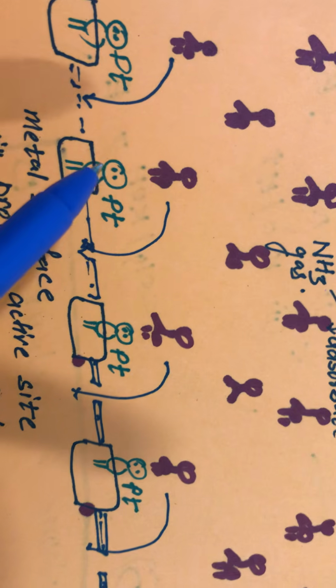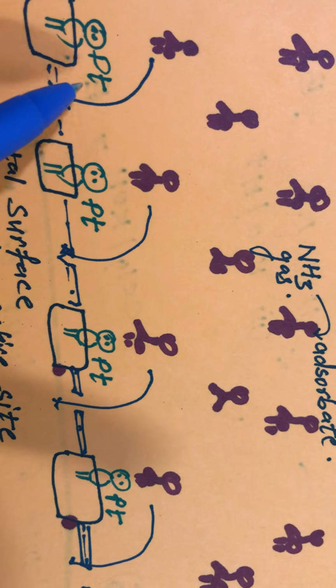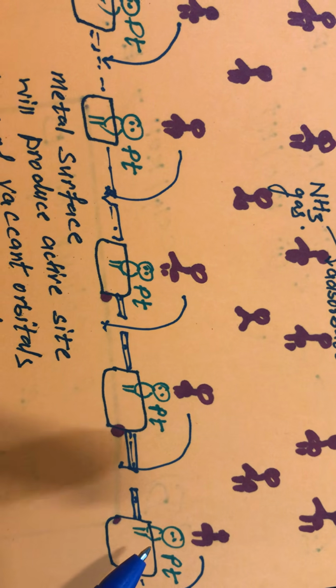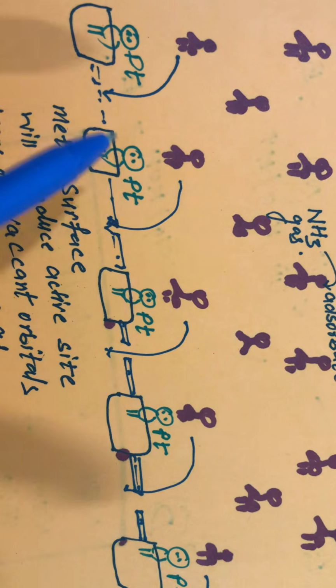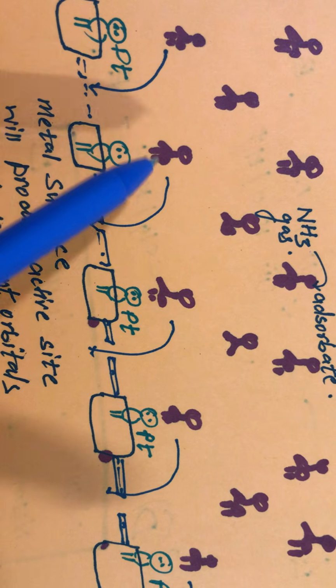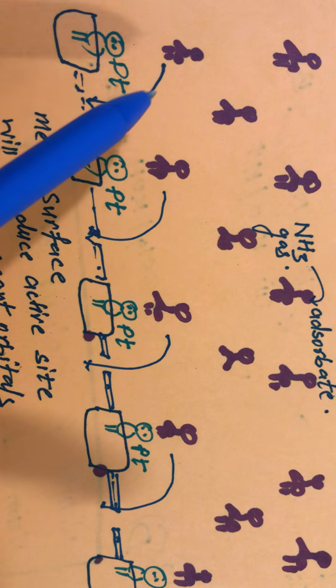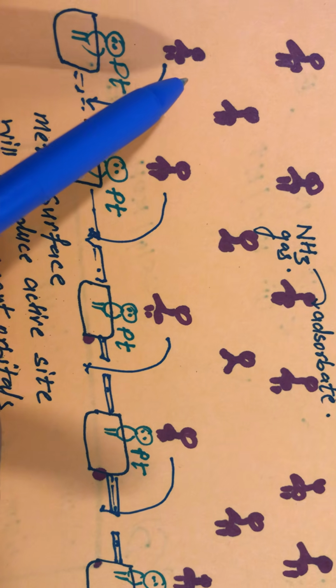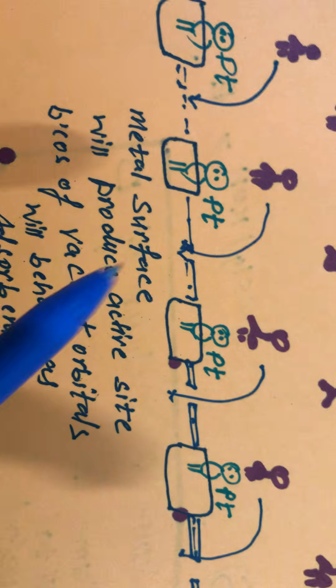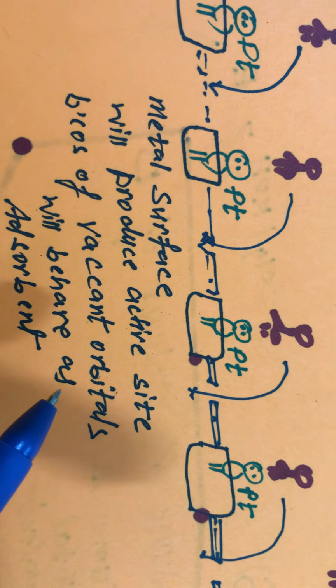Now, my dear students, how many platinum are there? 5 platinum are there. So at a time, how many platinum can interact with these ammonia molecules? One can interact with only one, meaning they have vacant orbitals. So one molecule will go to one vacant orbital.